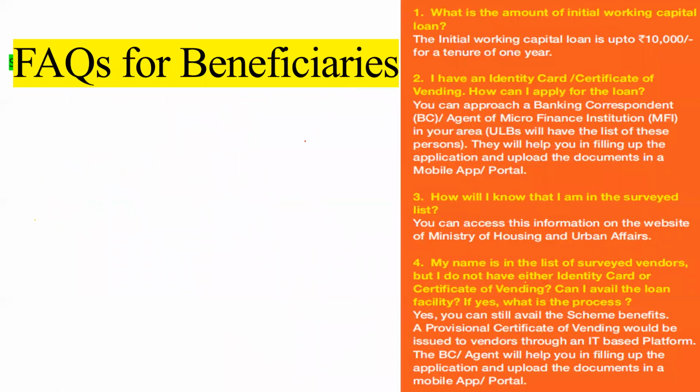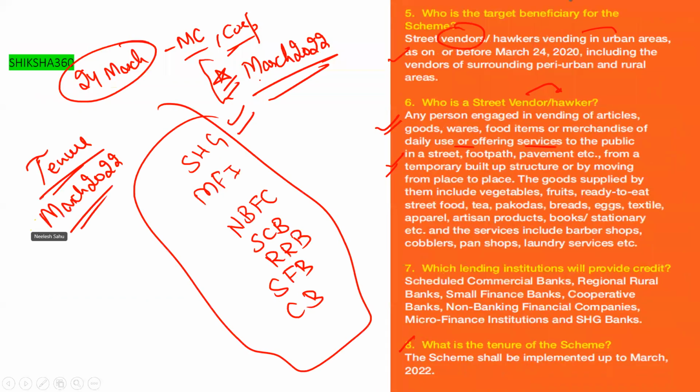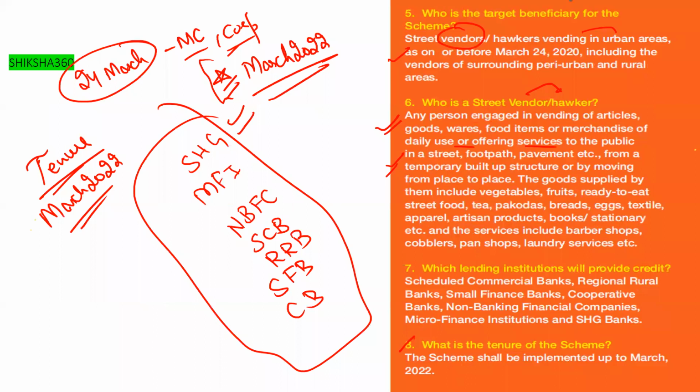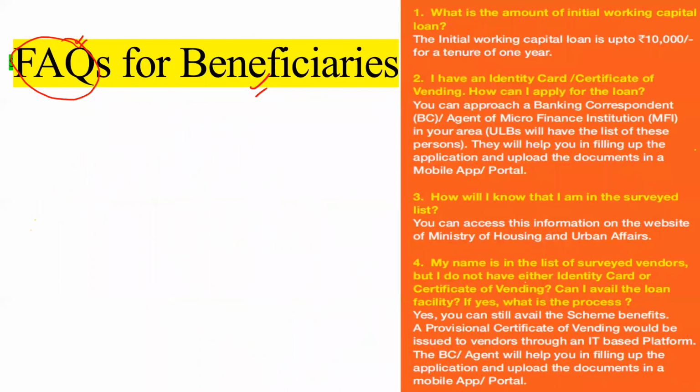Next, we will discuss some important frequently asked questions for the beneficiaries. These are all the journal points. Hope all the journal points are clear to all of you. I think many of you are already aware of all these things, but not properly, from the exam point of view. So now move to the next one, some important facts regarding that.